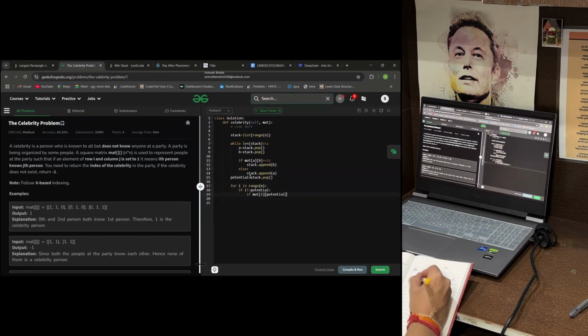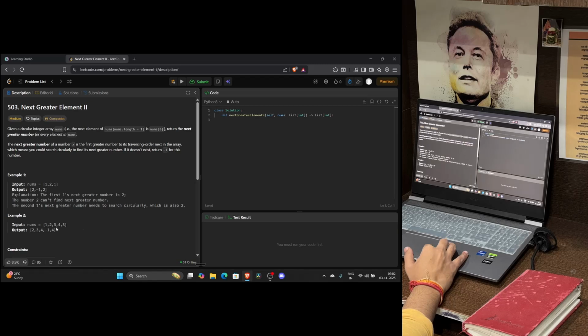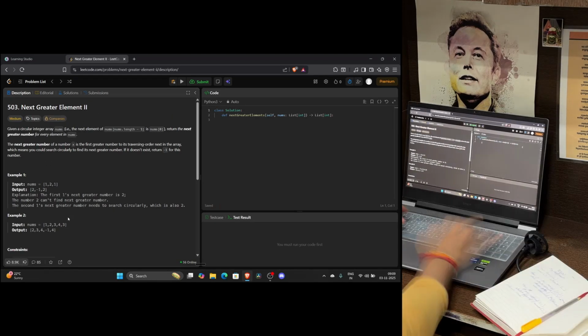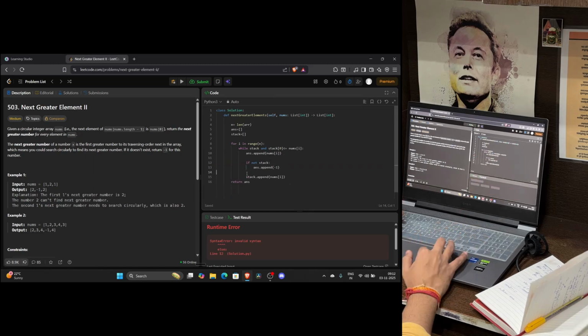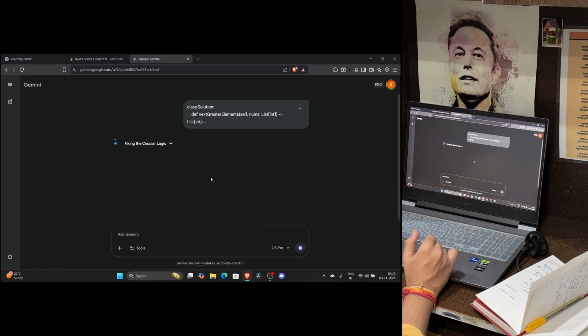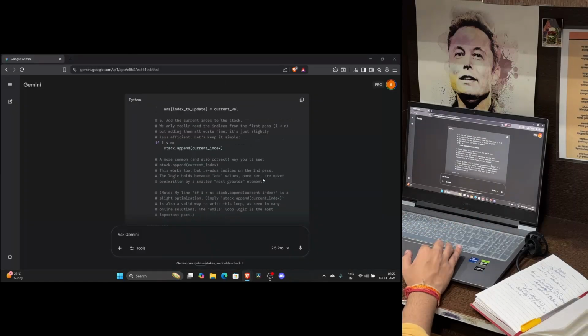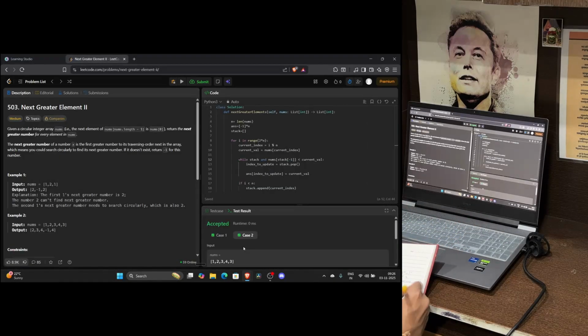It was a fascinating problem that involved a matrix, and the professor explained the optimal solution with such ease and professionalism. After that, we covered next greater element, but this one had a catch: the list was circular. This means you can wrap around the list to find the next greater element for items at the end, instead of just defaulting to -1.